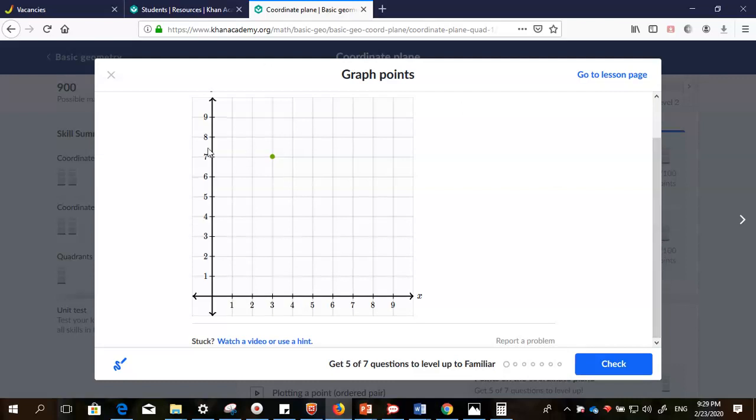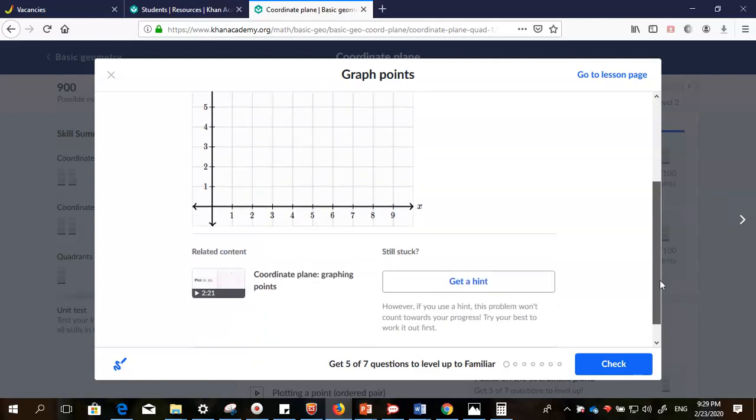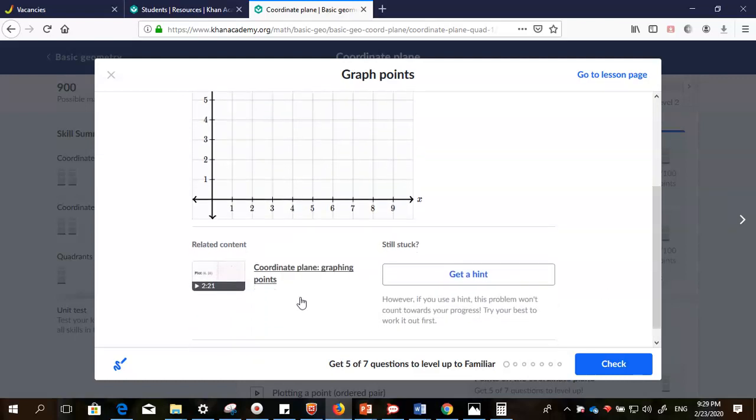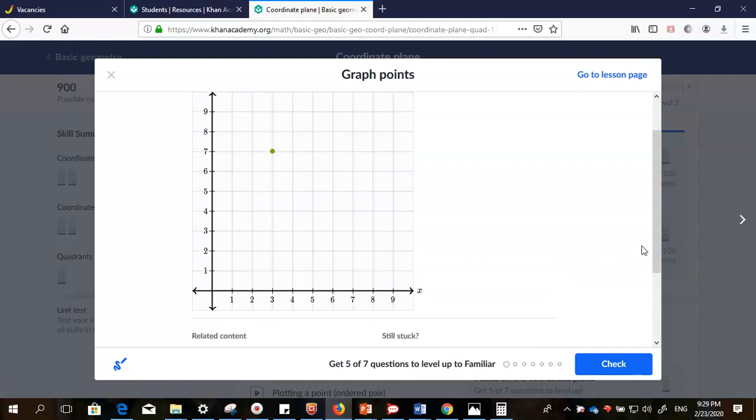Now, in case you didn't know how to do this, even after having watched the videos, something happened, you forgot the step, you can still go again to watch another video here to give you some more hint. You can click here to watch this video. It's 2 minutes. It gives you some examples, or you can take the hint. Now, once you take this hint, it will show you exactly how to go about doing the steps.